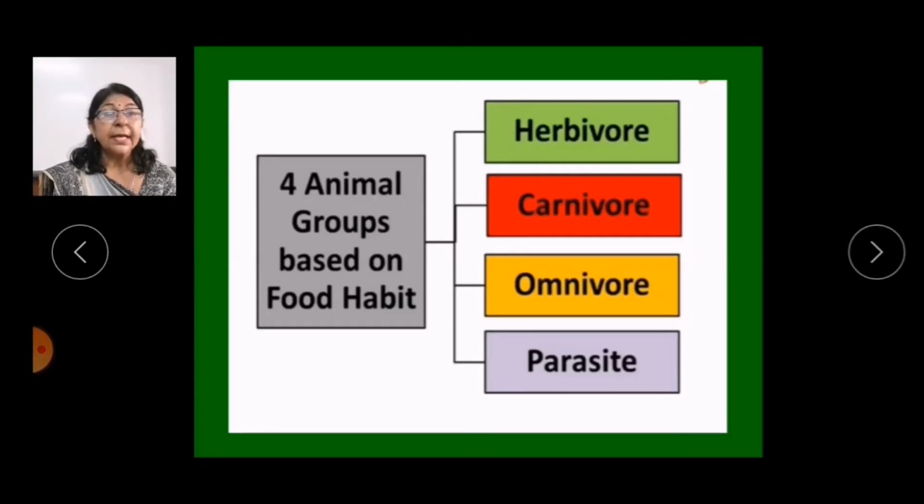Omnivores, animals that eat both plants and other animals. Fourth one, parasite. What are parasites? Animals which live on or inside the body of other animals and feed on them.